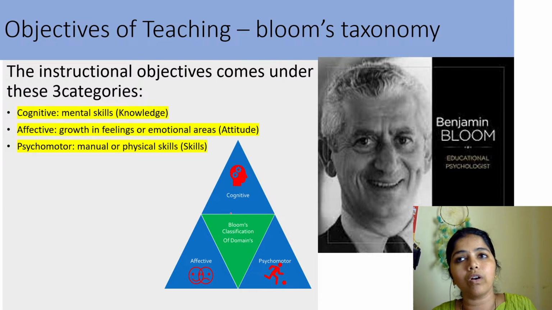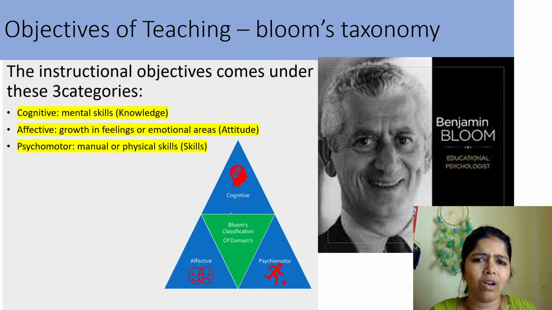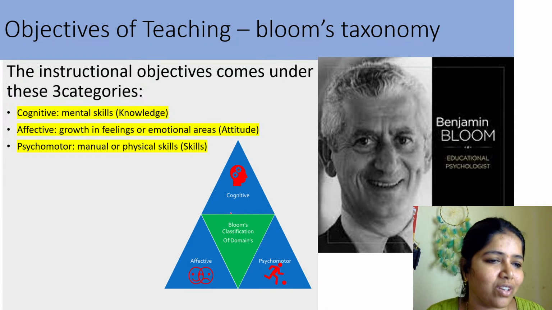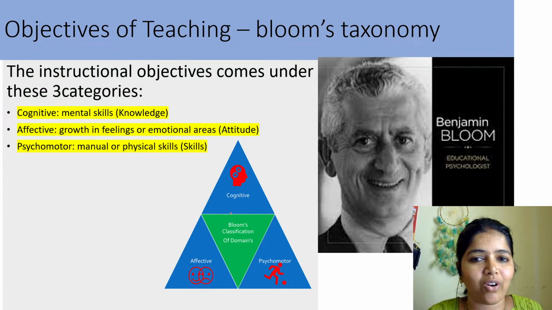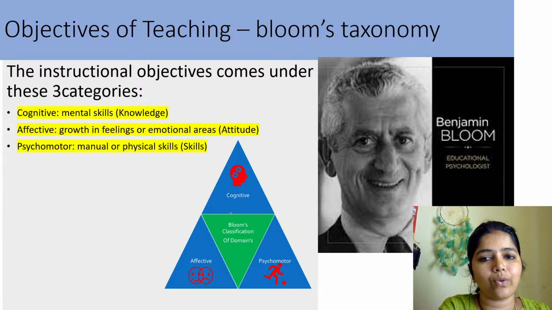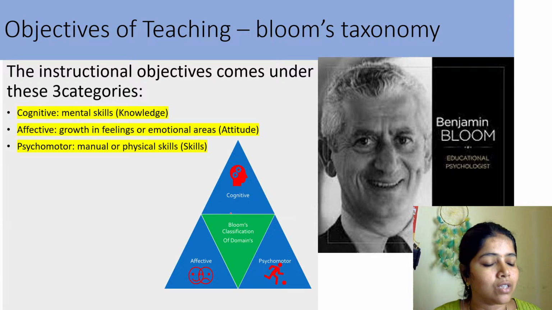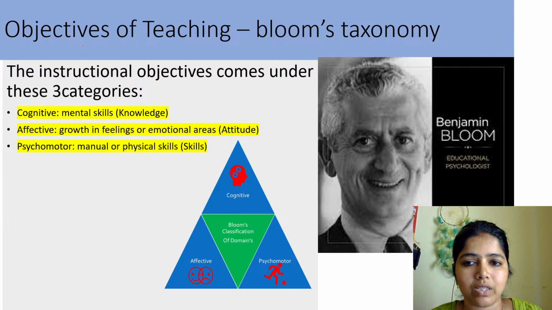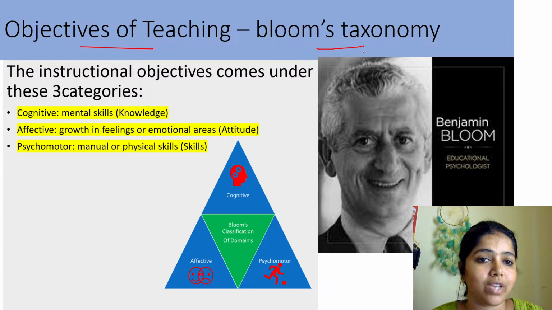Why we want an objective of teaching is, okay, I teach, no problem. I should know whether you have understood or not, whether my instruction has reached you or not. I should know whether it has reached the student, and whether there was a change in behavior. I need to evaluate it. For that, many philosophers and educational psychologists gave many taxonomies and theories. So today we are going to read one among them, Bloom's taxonomy.